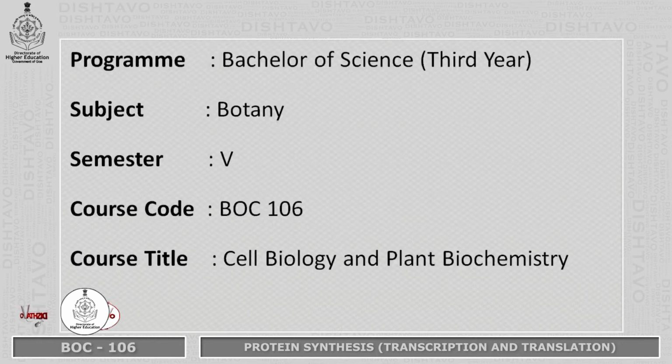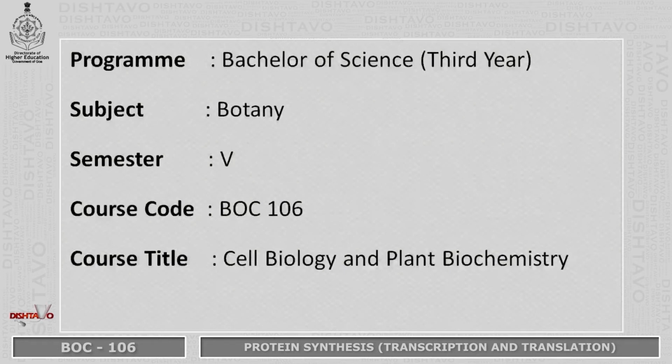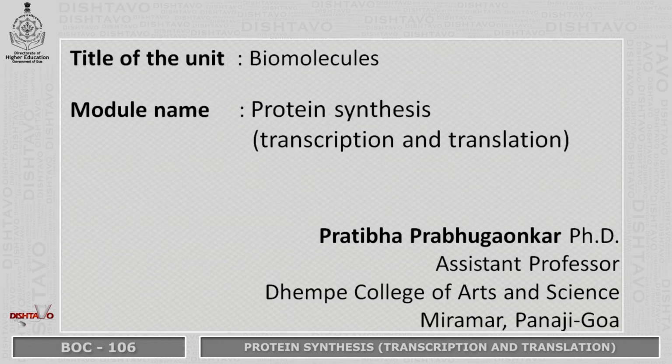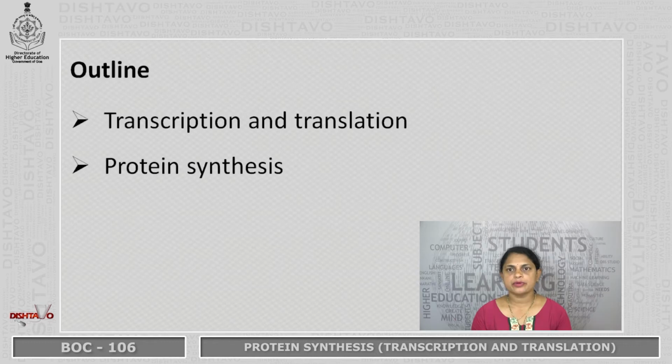This module is for third year BSc Botany students, semester 5. Course code is VOC 106 and title of the course is Cell Biology and Plant Biochemistry. Title of the unit is Biomolecules and module name is Protein Synthesis. That is, it includes transcription and translation. In this module, we will be studying transcription and translation process and protein synthesis.